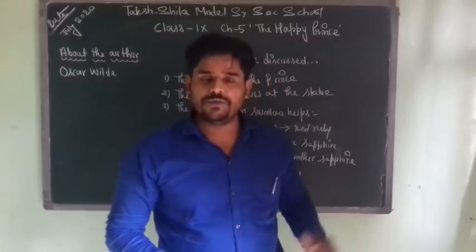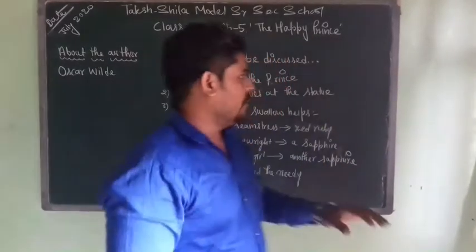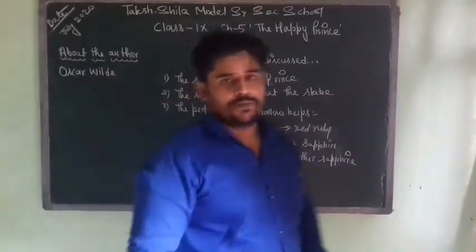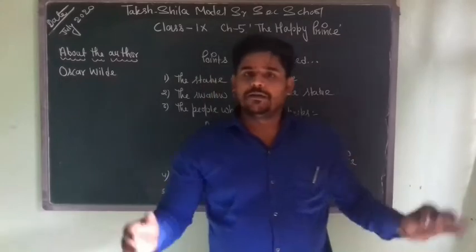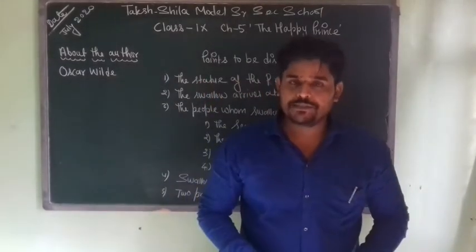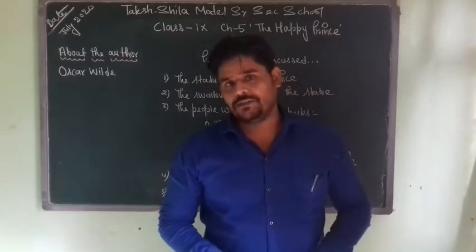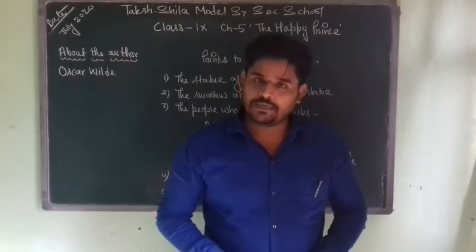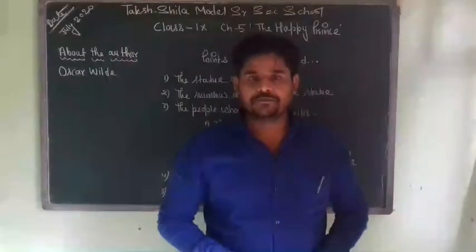And this brief outline we will discuss when I tell you about the title of the chapter, that is the Happy Prince. The Happy Prince is the story of a prince who was quite happy when he was alive. He did not know what sorrow and sufferings were.